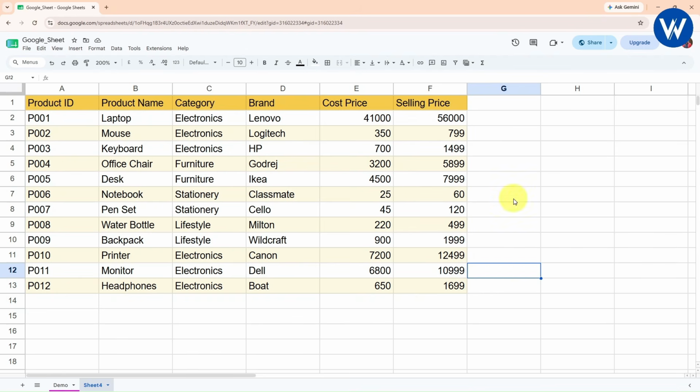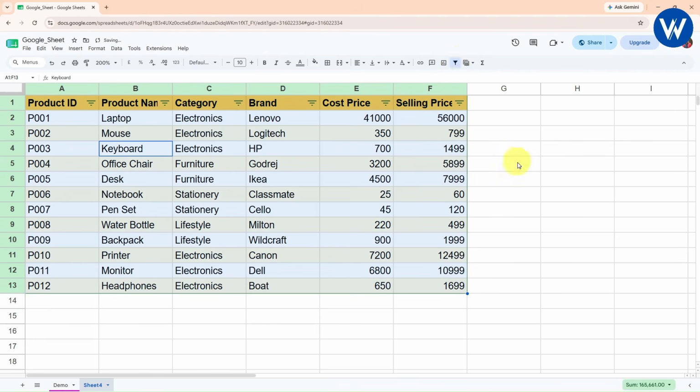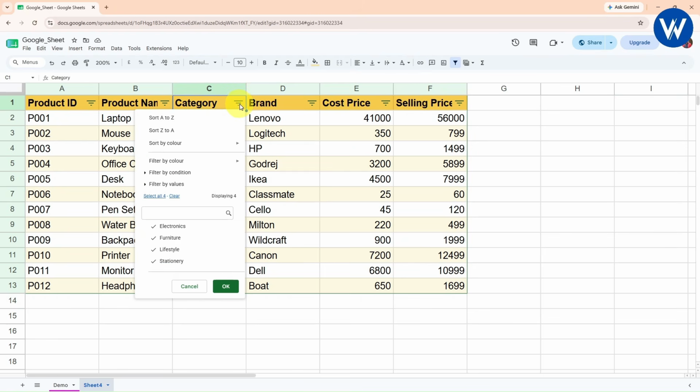Now let's see how we can do the sorting and filtering for this complete data. Let's suppose if you want to filter this data, here you can see one option is available, create filter. Alright, let's click on filter, and finally the filter is added on all the columns. Now let's suppose I want to filter only the electronic category. I will expand the filter, and from here I will select only the electronic. So I will uncheck this all. If you want, you can clear all in this way. Clear. I will select the electronic, click OK.